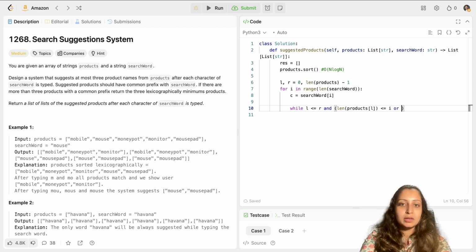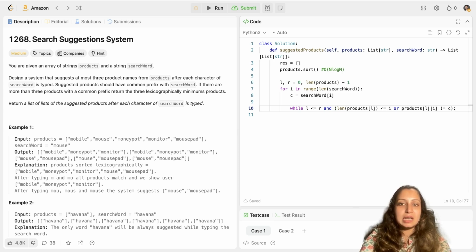So products[L] gives you the product at the left pointer, and then its ith character. You will check if its ith character meets your requirements. That is this Li. If so, I'm writing the exclusion, so I'm not writing equal to. I'm writing less than, not equal to character C.